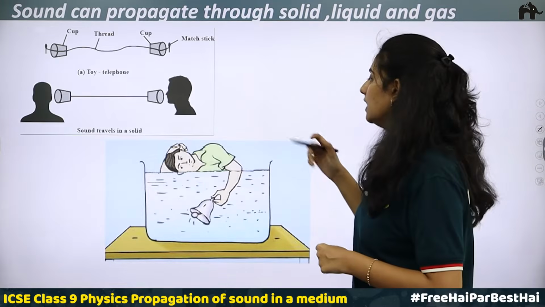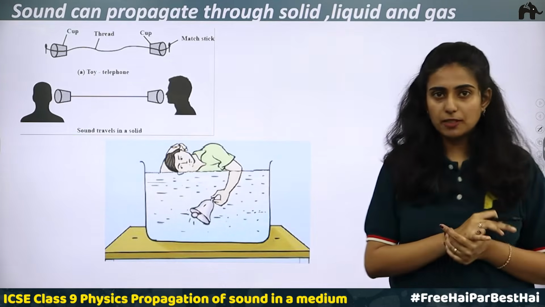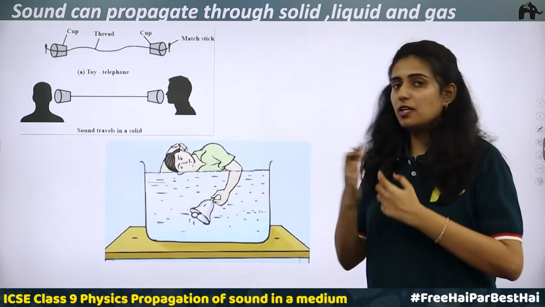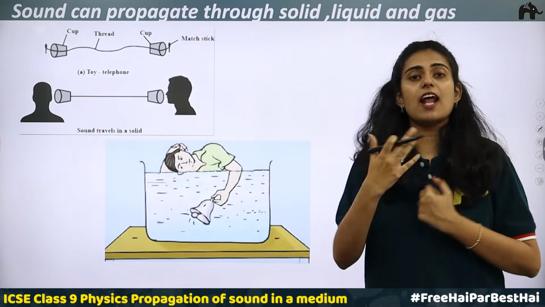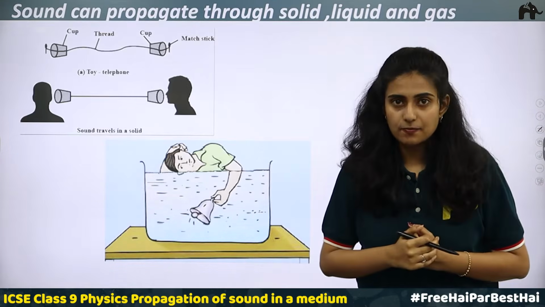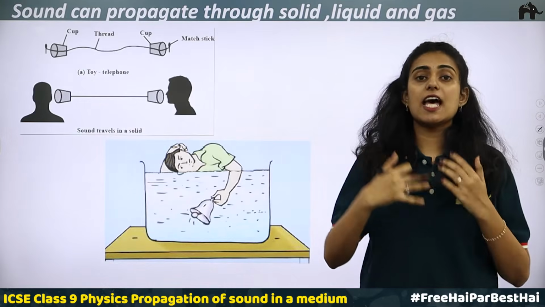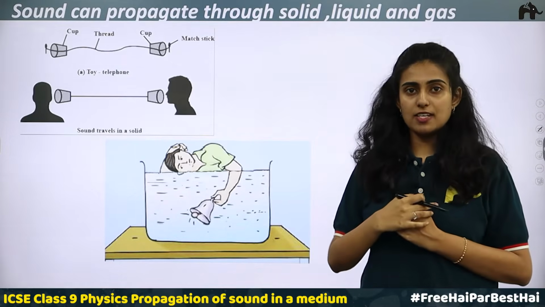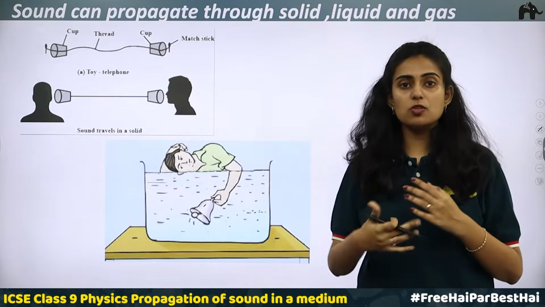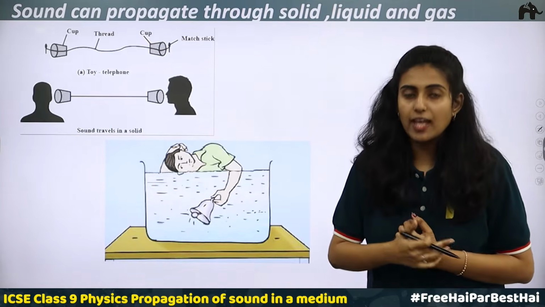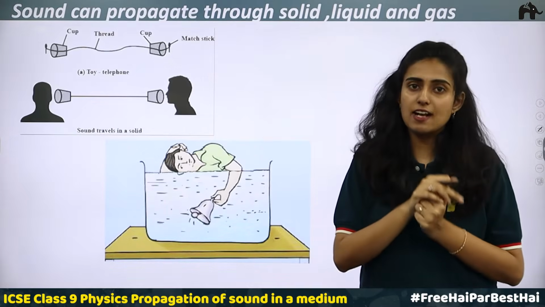Now, when you take the case of gases, I am speaking from here, which means I am producing vibration. These vibrations are traveling through air. Air is a gas, it is a medium. It is traveling through gas. Then vibrations are produced, waves are produced, they will reach your ears and you are able to hear because the eardrum vibrates.